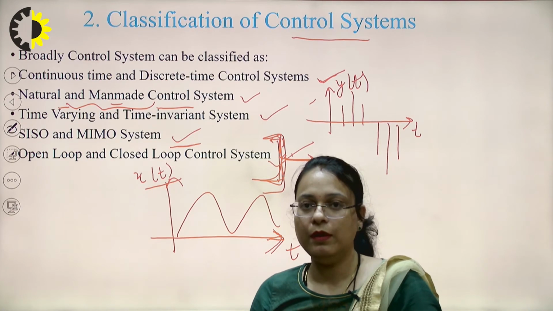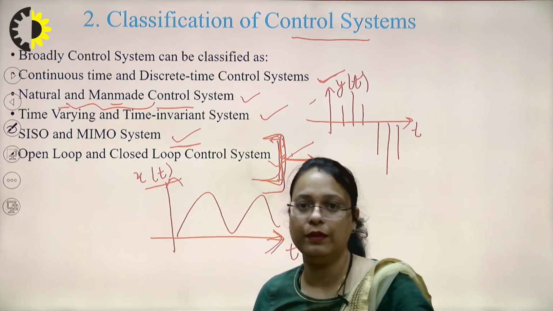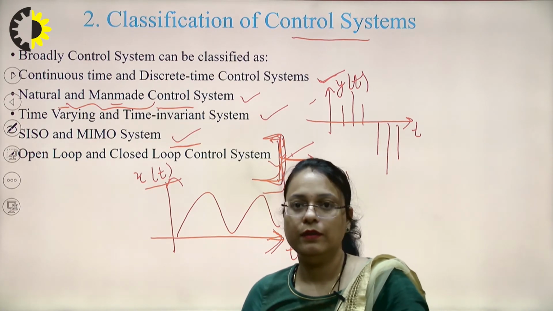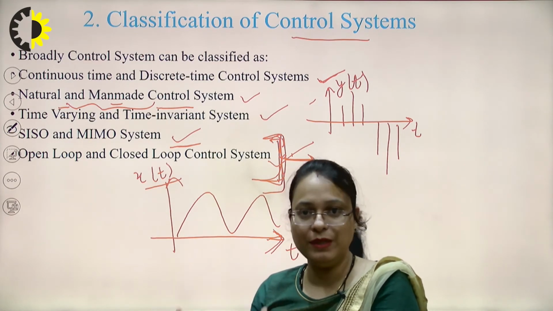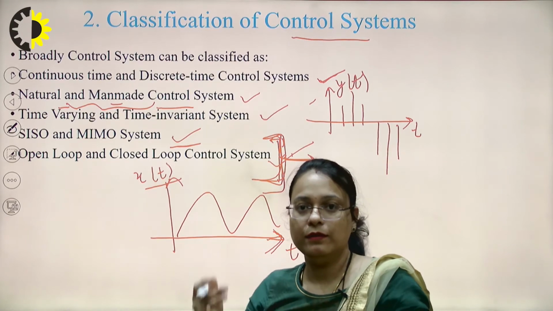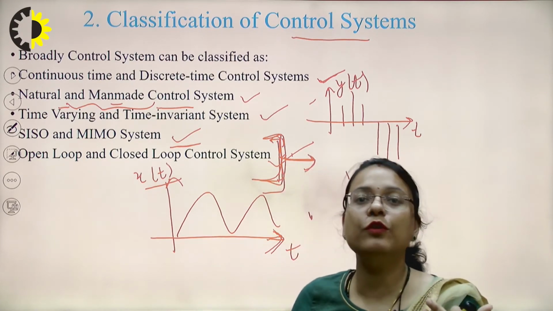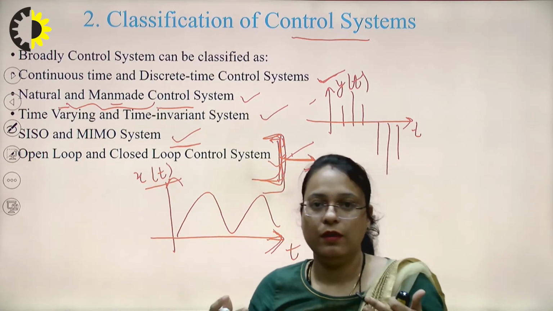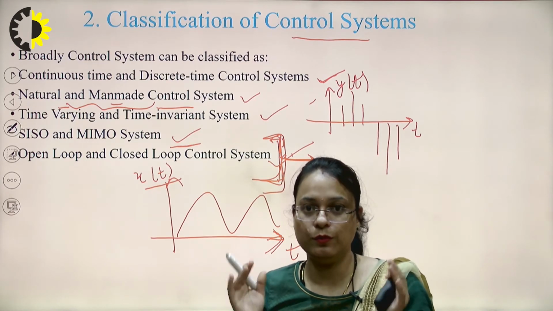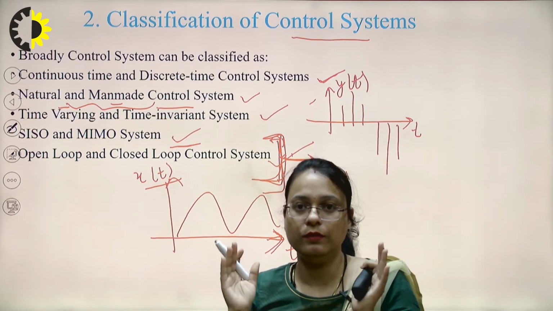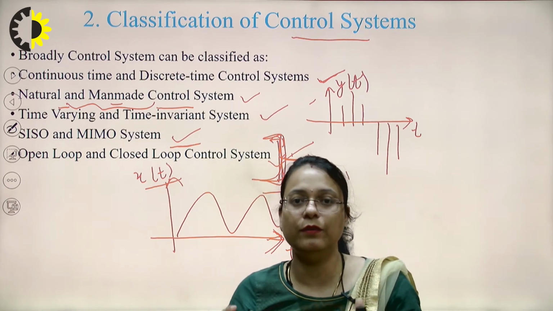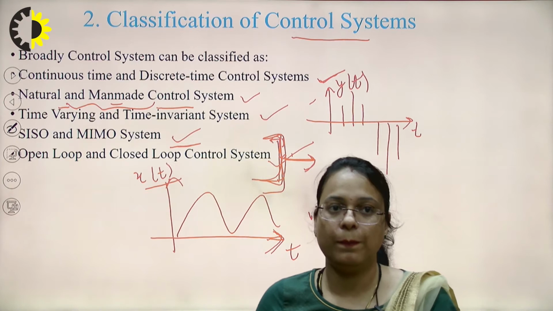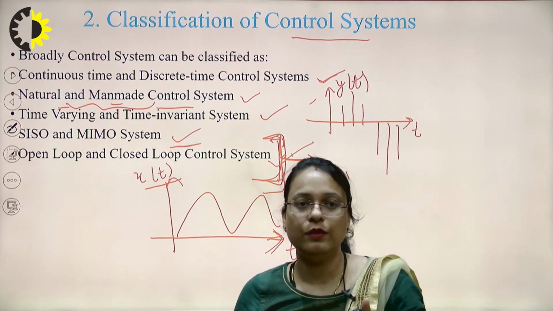And the combination of natural and man-made control systems can be called a combinational control system. For example, a driver is driving a vehicle or a car, right? Then the car is a man-made control system, and the senses of the human, the driver, are natural in nature. So the driver has to keep track of the driving, whether the car is going right or not. So this is a combinational control system.